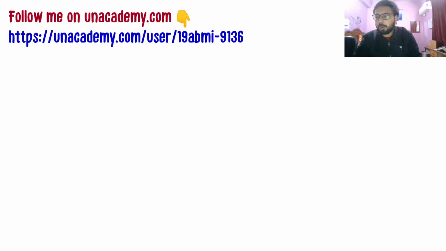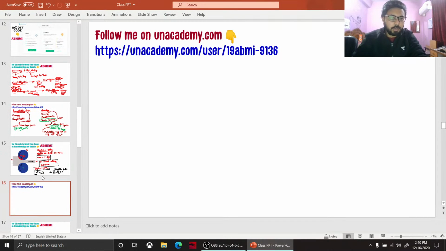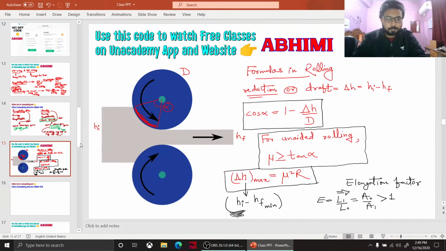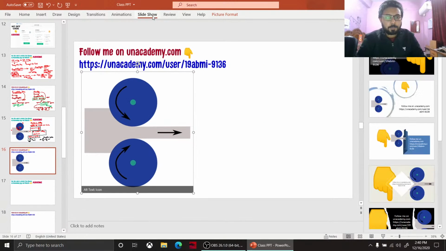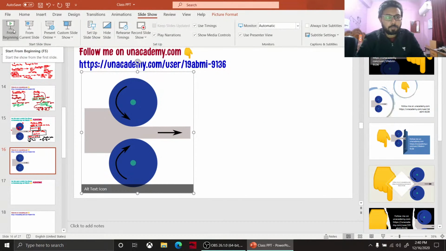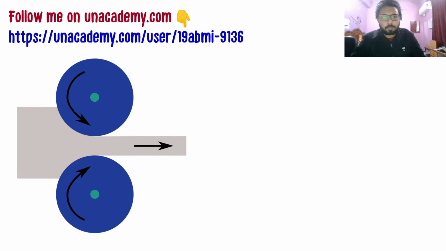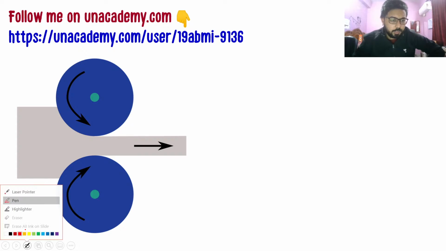Now let's discuss the forces in rolling. But to do this discussion, we need this figure again. So now, the rolling operation as discussed before, let me draw it here again.